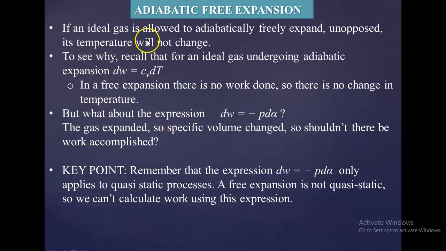See, if an ideal gas is allowed to adiabatically freely expand, its temperature will not change. When there is no exchange of heat, there is no effect on the temperature. We all know that temperature is directly proportional to the heat. When the heat is not changing, the temperature will not change. Therefore, dW is equal to CV dT. Correct? Key point. Remember the expression dW is equal to CV dT only applies here.